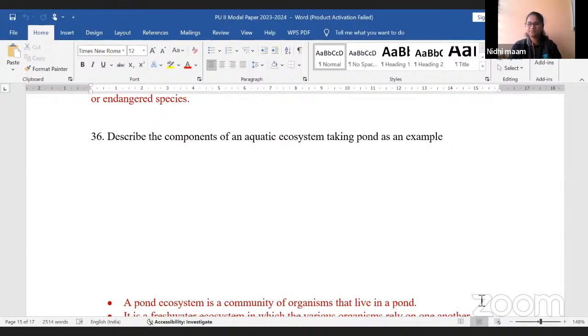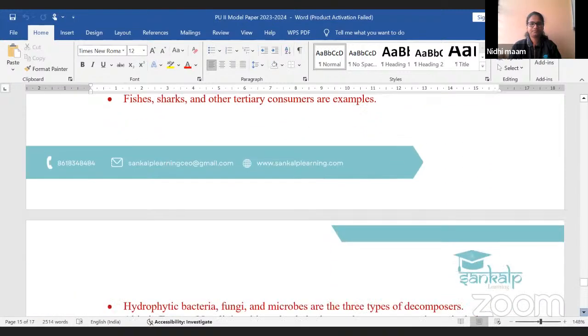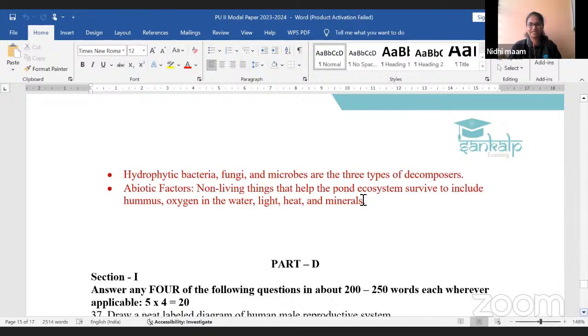Next, I think, see, in abiotic factors what all is there: humus, oxygen in water, light, heat, and minerals. Humus, oxygen in water, light, heat, and minerals. With the help of a flow chart, you can write it.